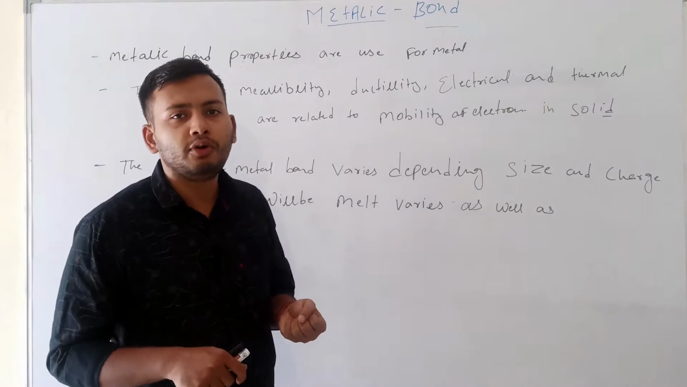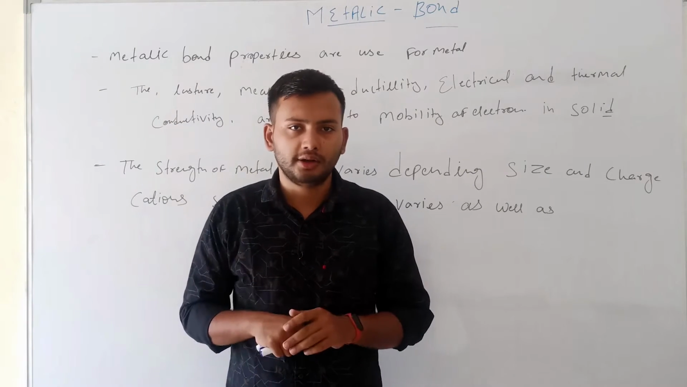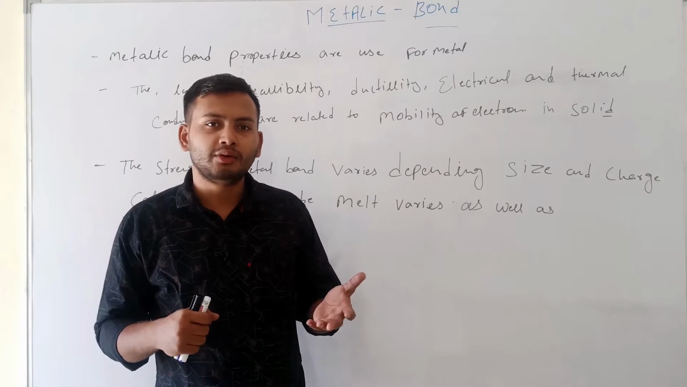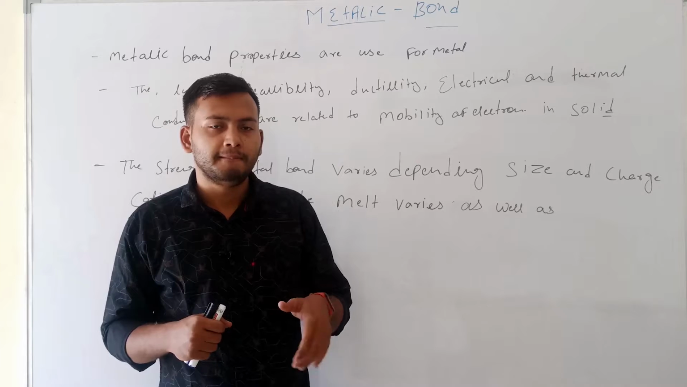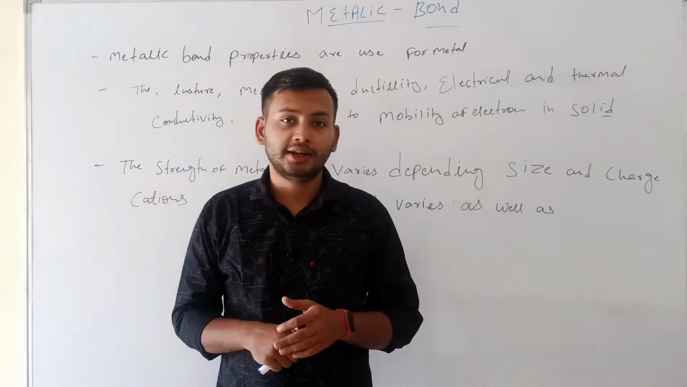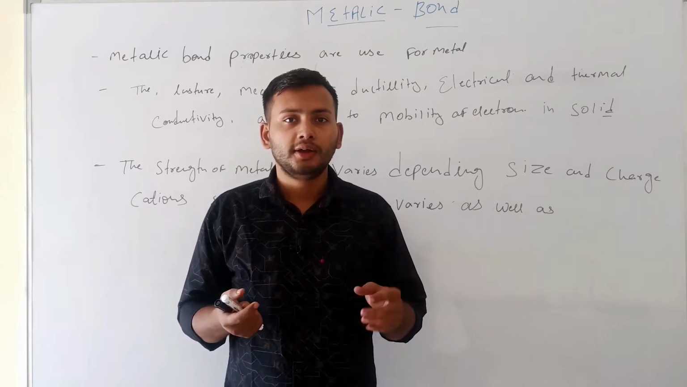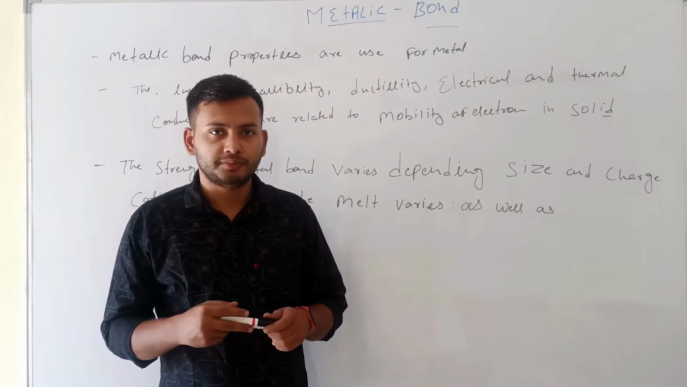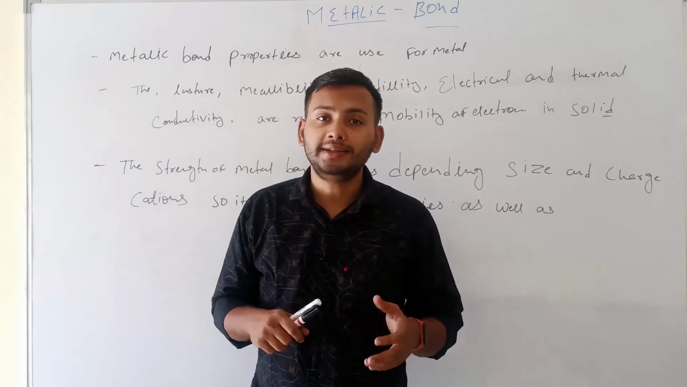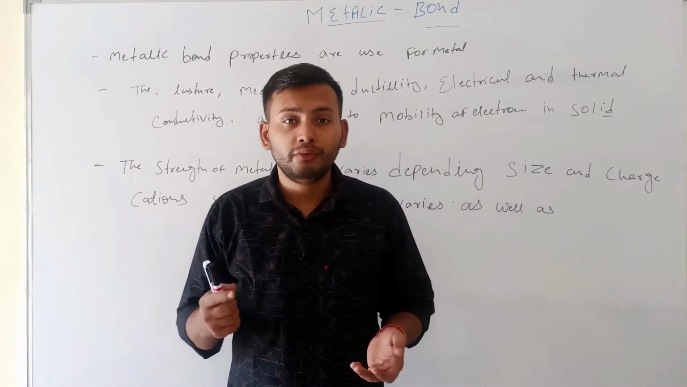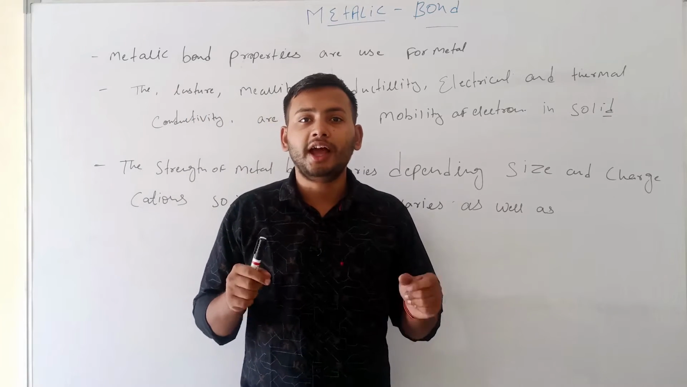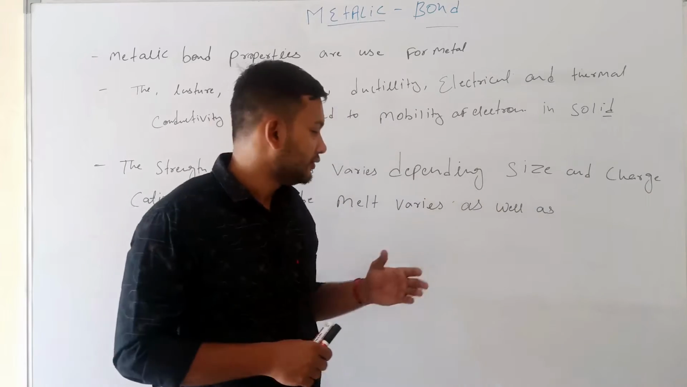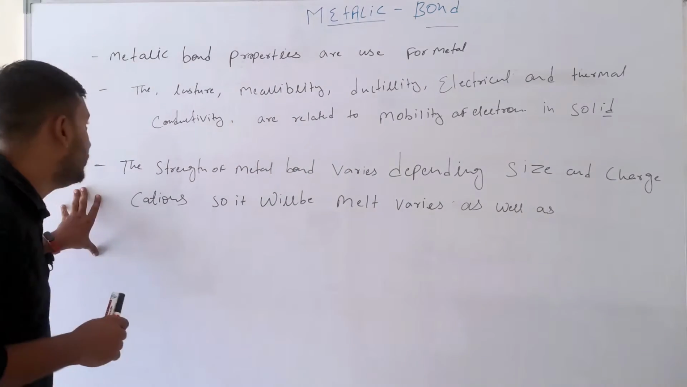First of all, metallic bonds are always formed inside metals, not in non-metals. We know that metals are good conductors of electricity and heat, but non-metals are bad conductors. But carbon is a non-metal, and the carbon allotrope called graphite conducts heat and electricity. So graphite has some basic properties of metallic bonds.